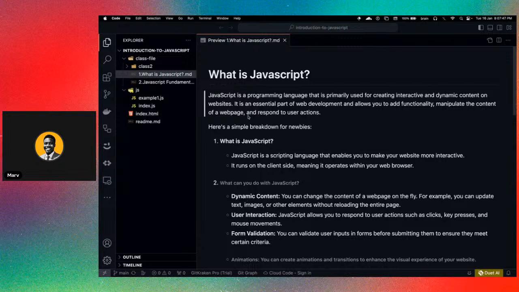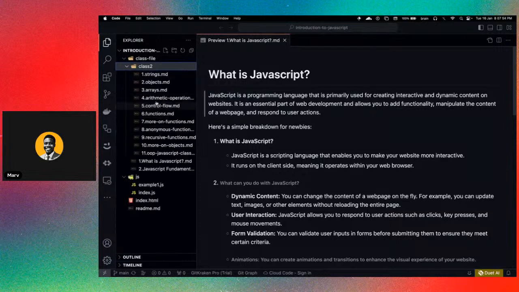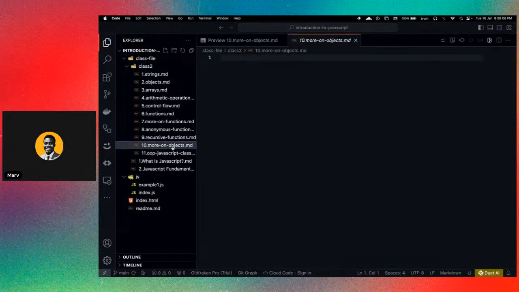Because of the limited time we have for some of these classes, what I've done today is create a long list of materials that we're going to be working with. Obviously, we won't be able to cover every single one of them. As a matter of fact, I did not include the extra details on objects and on JavaScript classes.